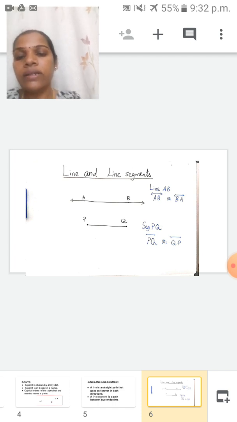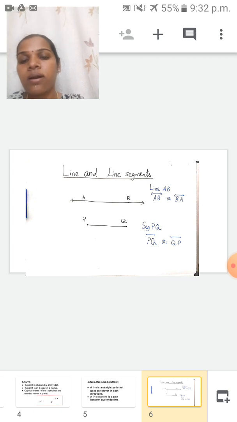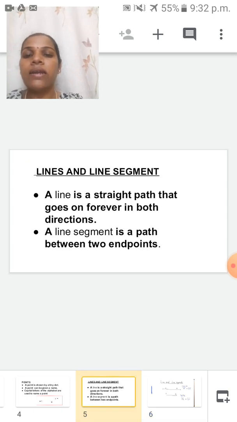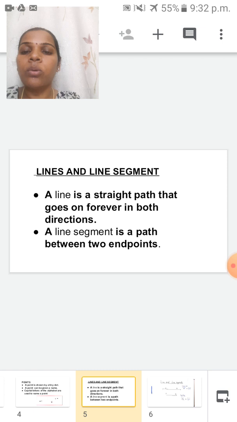Now I will read the definition of line and line segment. A line is a straight path that goes on forever in both directions. So on both sides, if you want, you can increase the length. That's why the arrow mark is there on both sides.